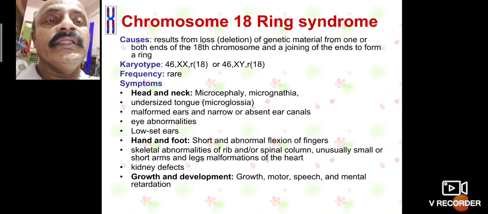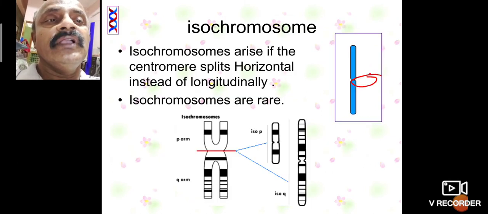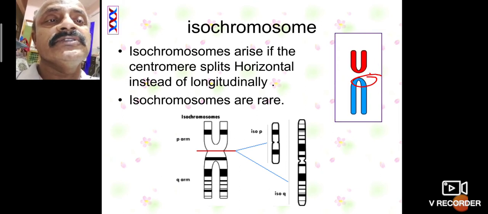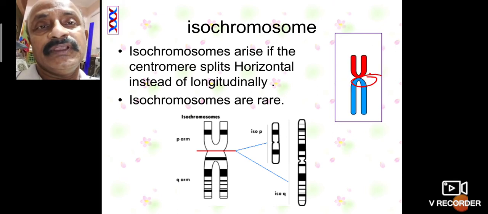Head and neck, the microcephaly. Then isochromosomes are there. These isochromosomes arise when the centromere splits horizontally.